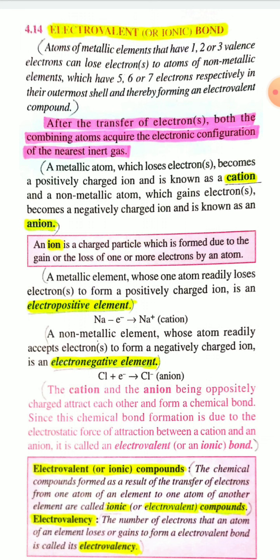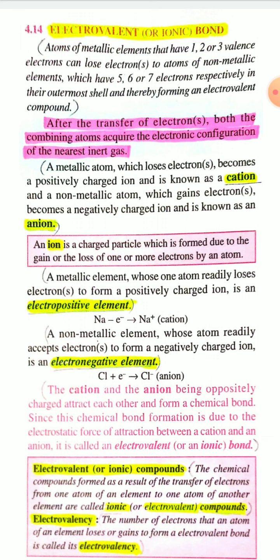Generally, electrovalent bonds are formed between metals and non-metals. Atoms of metallic elements which have 1, 2 or 3 valence electrons can lose their electrons to atoms of non-metallic elements which have 5, 6 or 7 electrons respectively in their outermost shell, thereby forming an electrovalent compound.